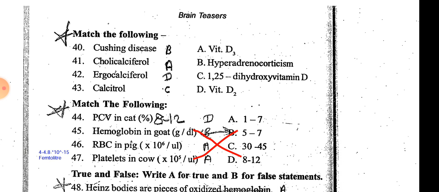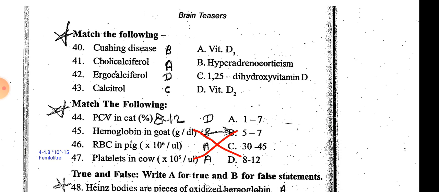Dihydroxyvitamin D is calcitriol. Ergocalciferol is vitamin D2, and cholecalciferol, that is used usually and is available in market, is vitamin D3.